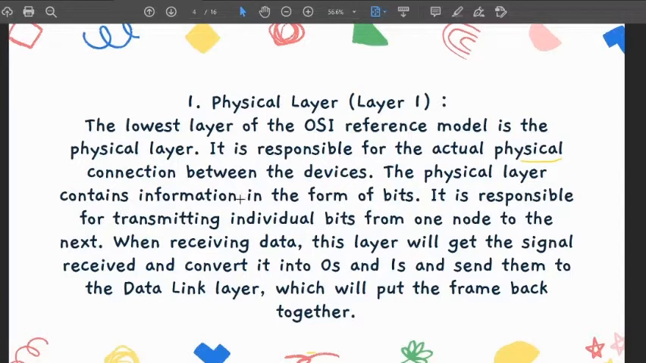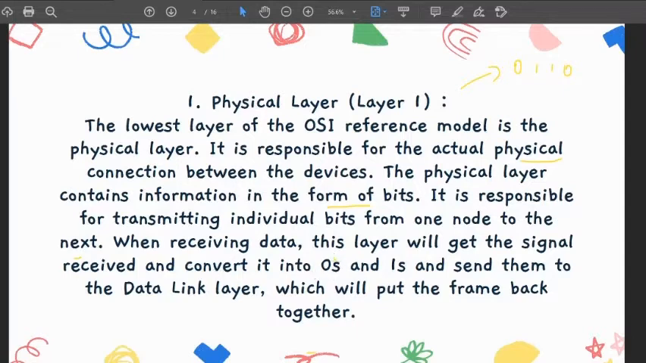The physical layer contains information in the form of bits, and the most important part here is that all the data are in the form of 0, 1, 1, 0. It is in the form of bits. It is responsible for transmitting individual bits from one node to the next. When receiving data, this layer will get the signal received. Because this is the first layer for the receiver side, as soon as the data is received, this layer will get the signal and convert it into zeros and ones.